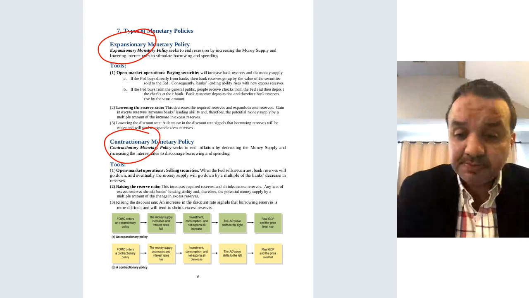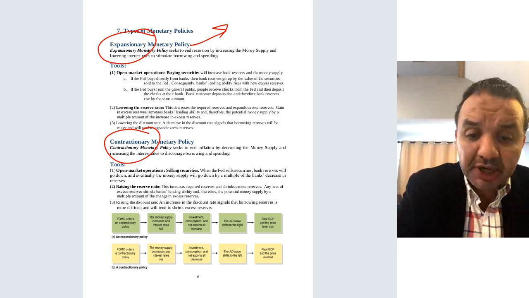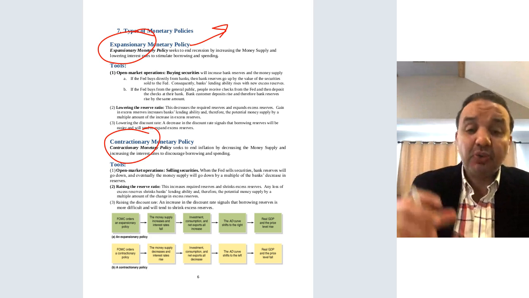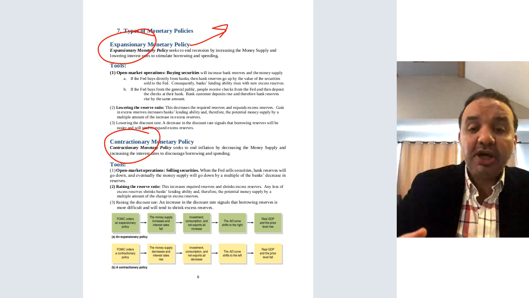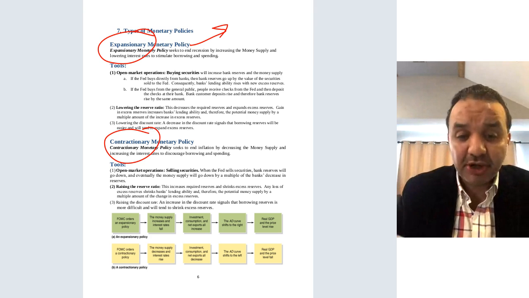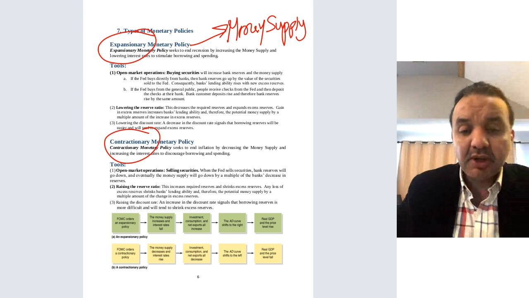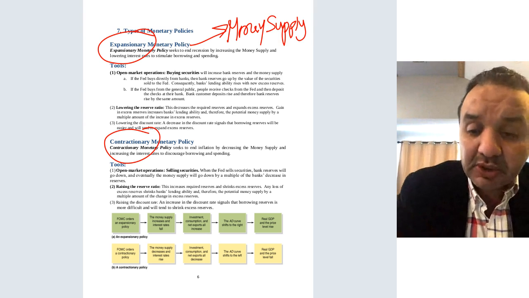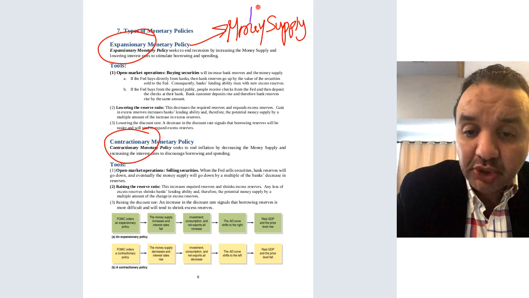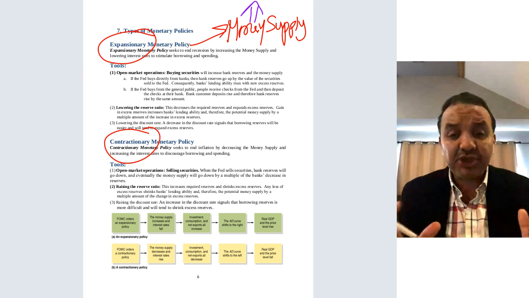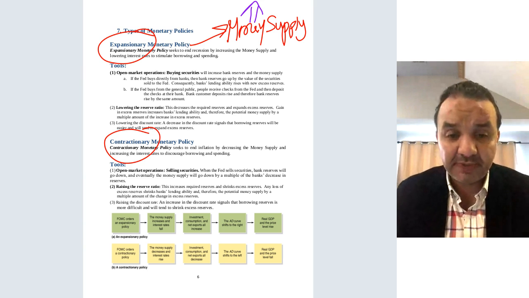Okay, so first of all, I want to be clear about this. What is the goal of the expansionary monetary policy, or what is the expected outcome of the expansionary monetary policy? The expected outcome is what? Money supply. The federal bank wants to increase it. This is the goal from starting expansionary monetary policy.